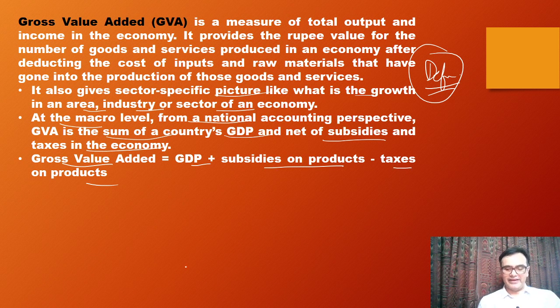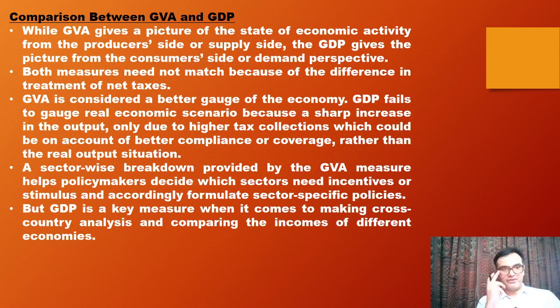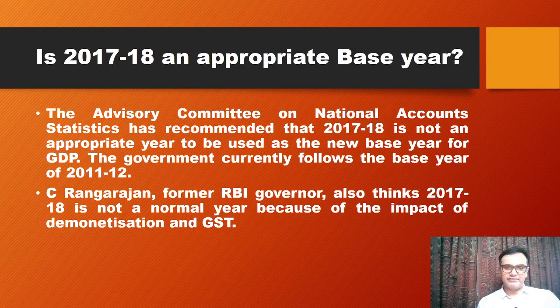Okay, fine. Moving on, you can also simply write it like this: GVA is equal to GDP minus net indirect taxes. This way also it can be asked in your prelims. Right. Now what is the comparison between GVA and GDP? You can go through that and read.